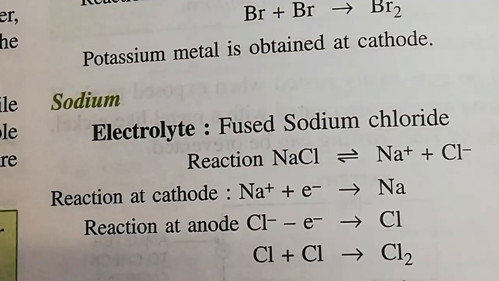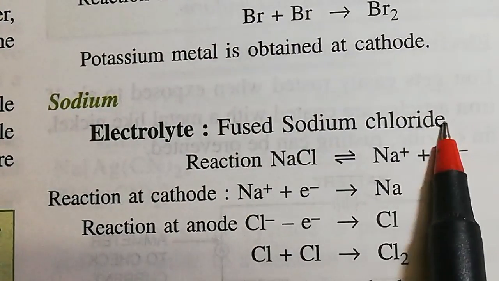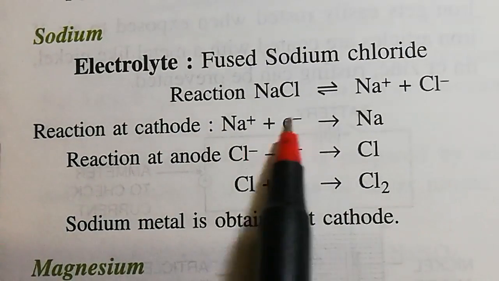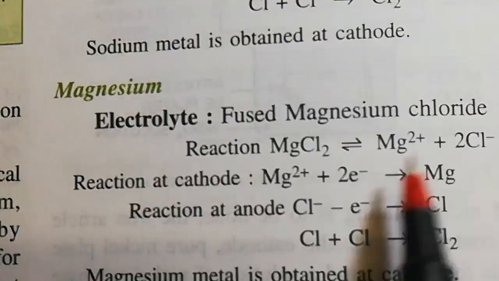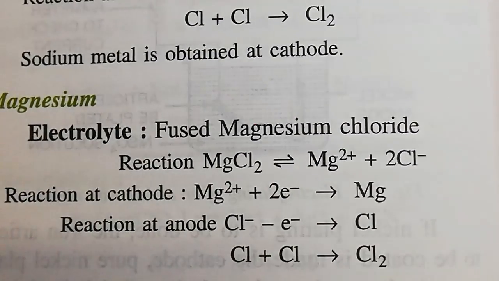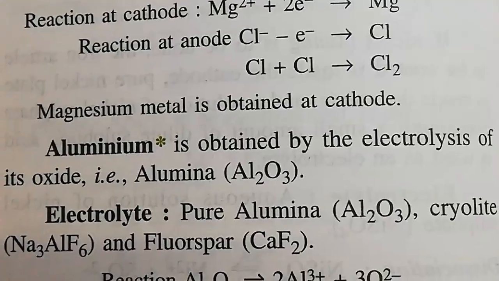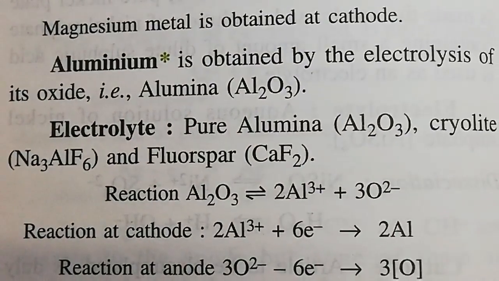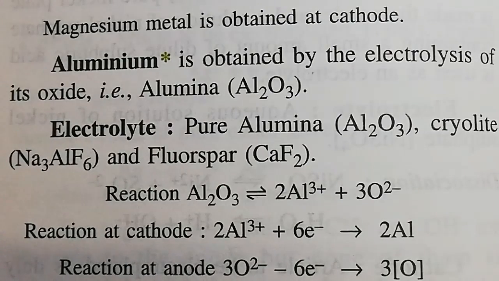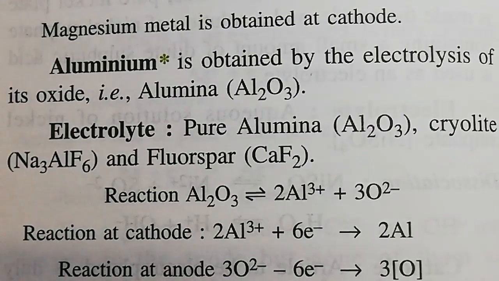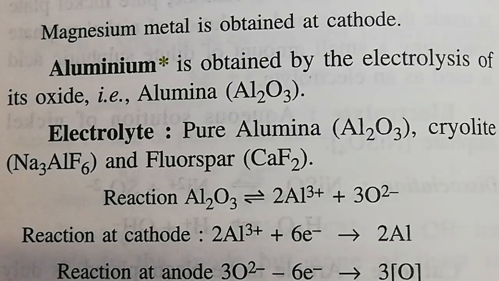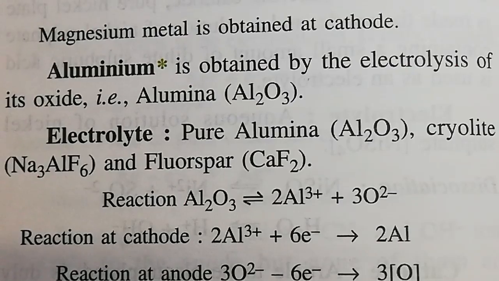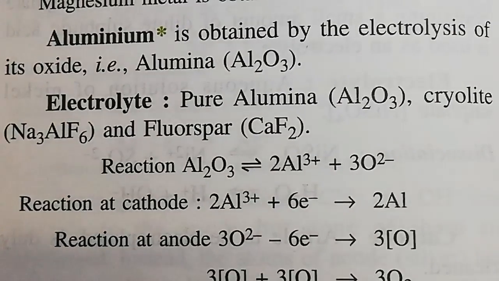If you are taking sodium chloride, fused sodium chloride, water is always avoided. So there sodium is discharged at the cathode. For magnesium, and even for alumina, we will discuss that in metallurgy. So potassium, sodium, calcium, magnesium, aluminium, these active metals can be extracted by electrolysis, and that is said to be electrometallurgy. So that's it from this chapter, electrolysis, and we have completed the chapter in 2 units.